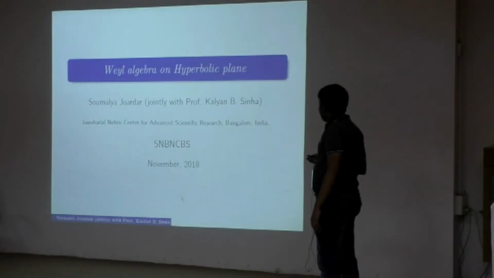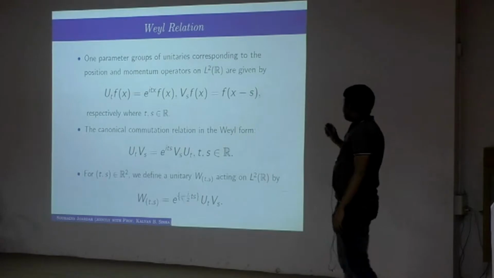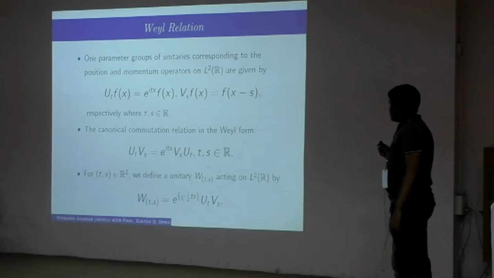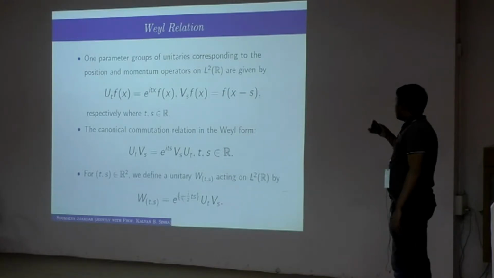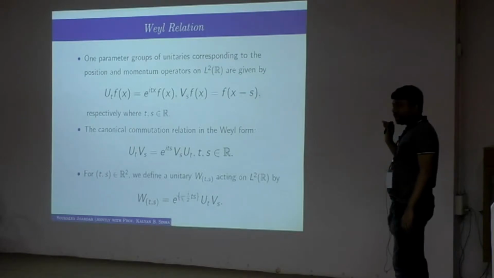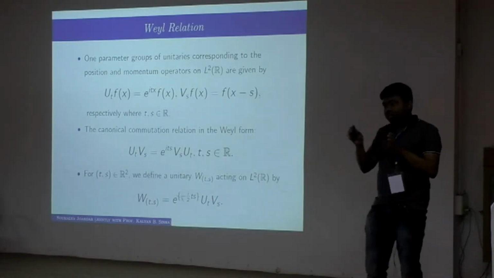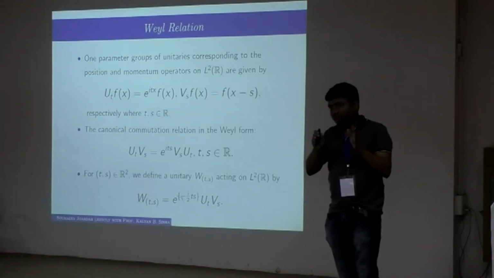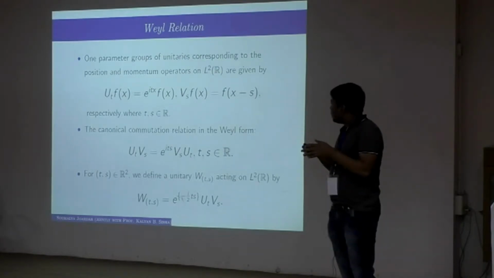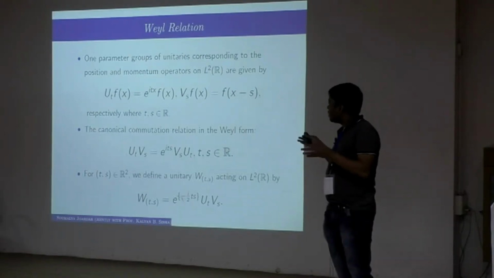First of all, what are the Weyl relations? The Weyl relations are the canonical commutation relation, but in the Weyl form, meaning that we are not really looking at what physicists call position and momentum, which is the multiplication and differentiation operator.